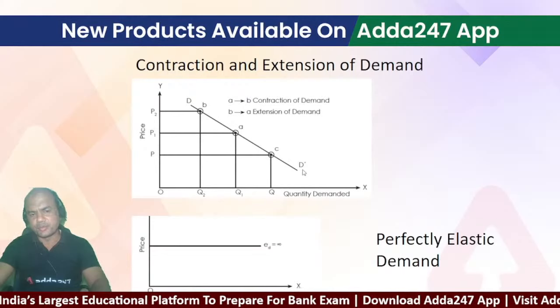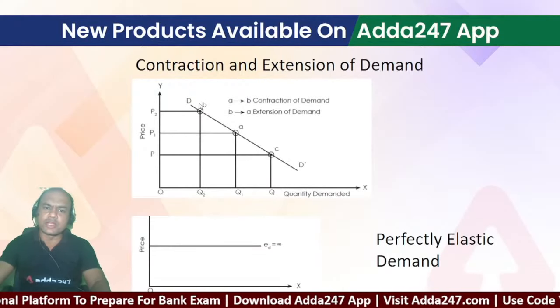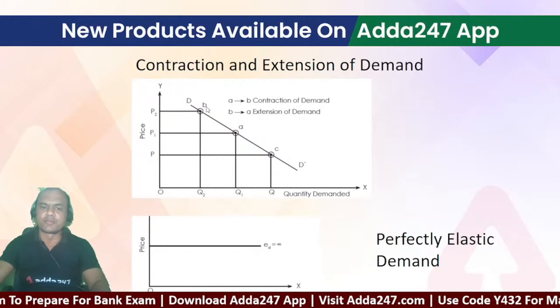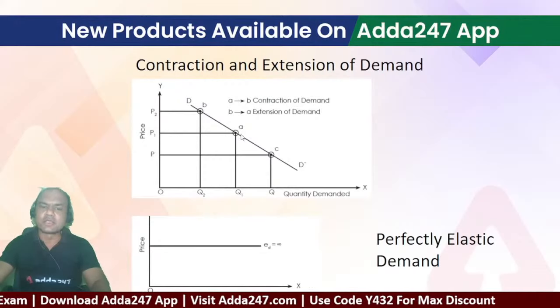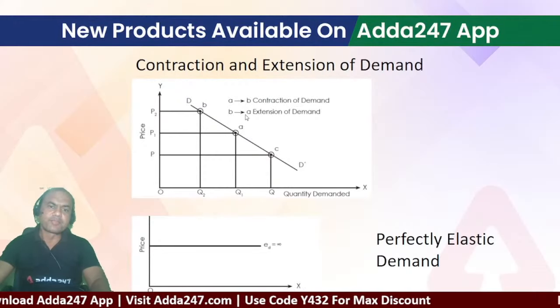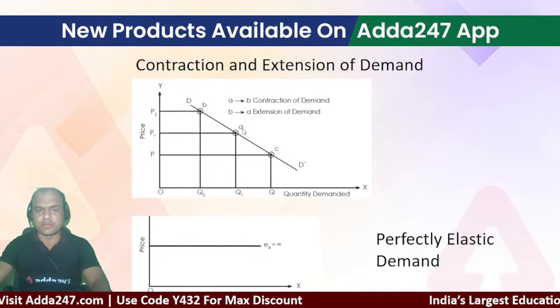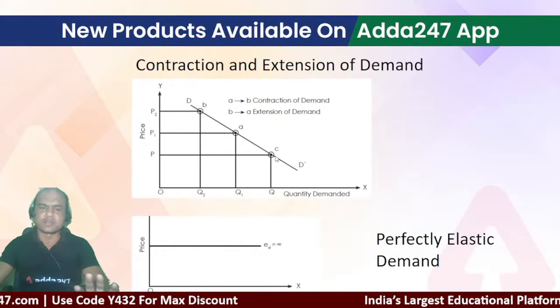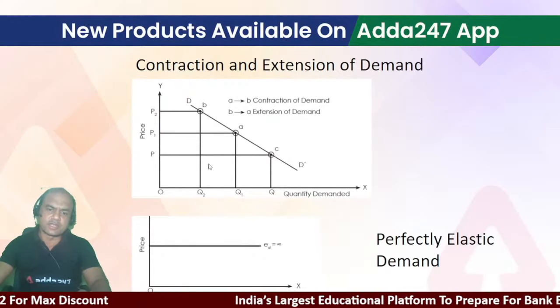So moving from point A to point B is known as contraction of demand, and moving from point A to point C is known as extension of demand. So A to B is contraction of demand, and A to C is extension of demand. Extension means increase, contraction means decrease.